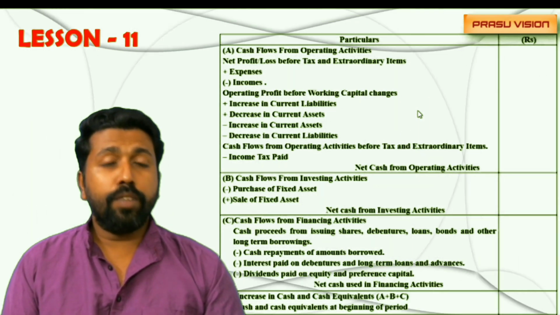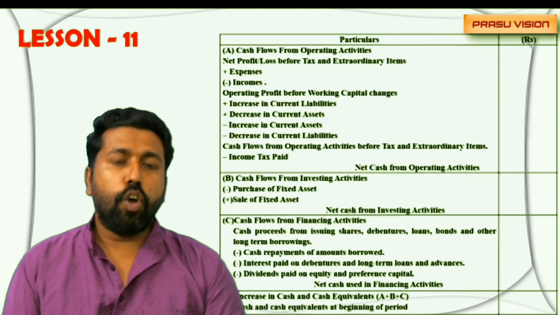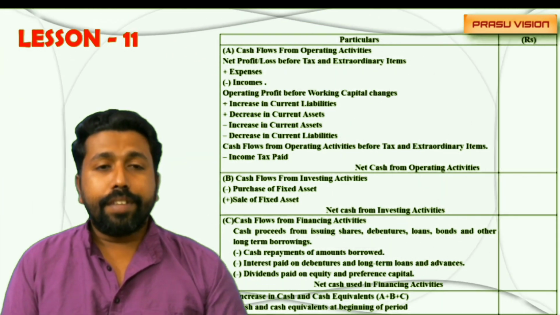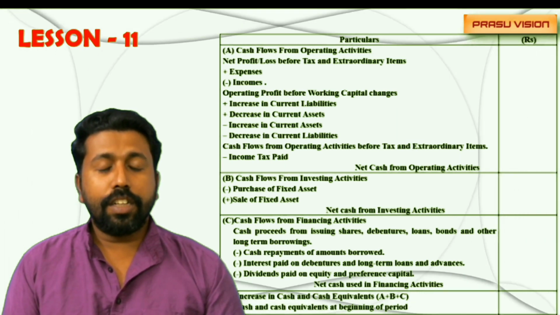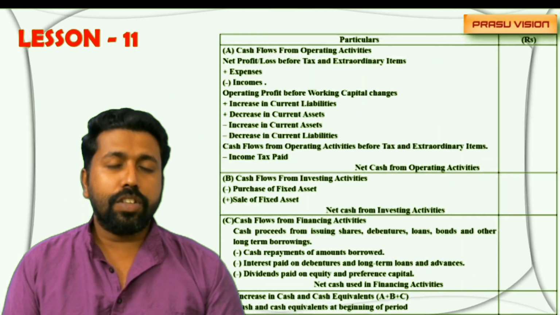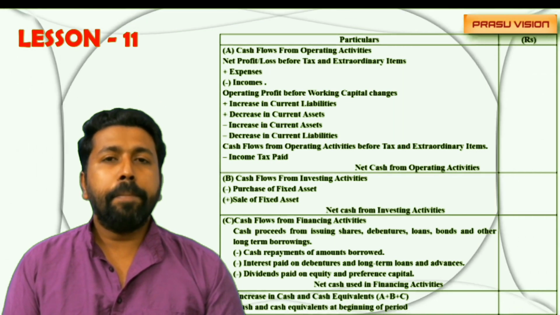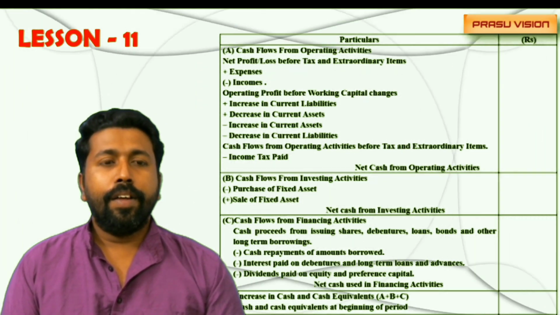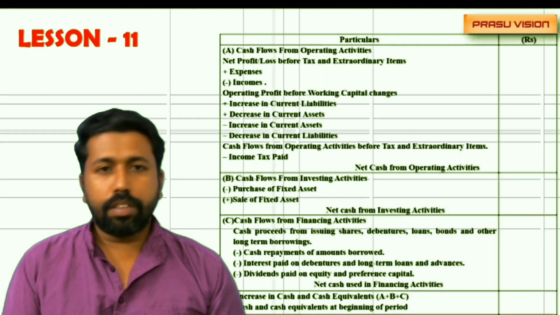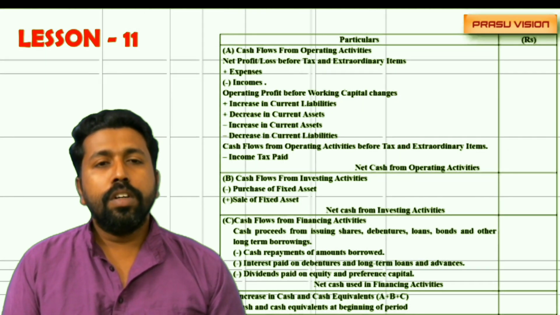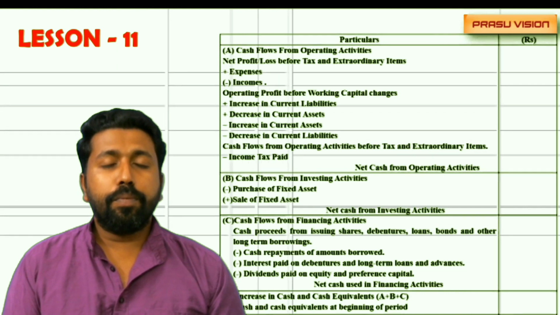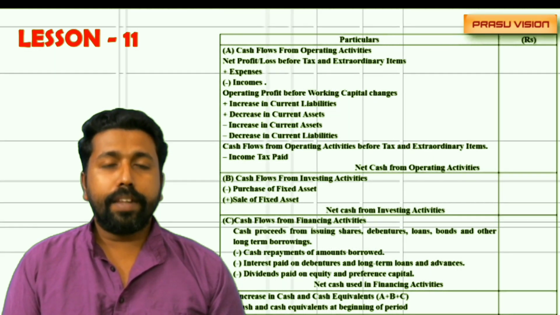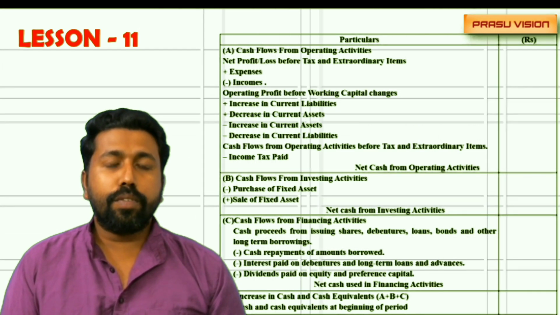And some more items I would like to give as a suggestion. You have to learn very clearly the preparation of ledger accounts, like fixed asset account, provision for taxation account, and accumulated depreciation account. Very important area, the preparation of fixed asset account. You know very well, there will be two different values, opening and closing value. So you have to open the fixed asset account. Suppose we are opening the land and building account. Please prepare the land and building account ledger format.